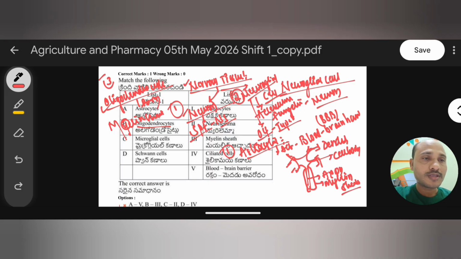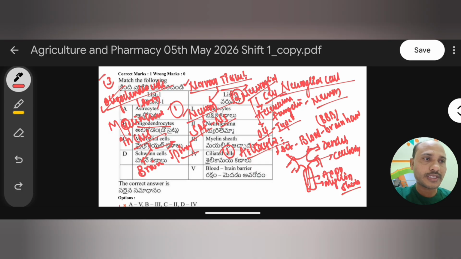Remember, oligodendrocytes form the myelin sheath only in the central nervous system, which includes the brain and spinal cord. In the brain and spinal cord we have neurons, and their axons are covered with myelin sheath that comes from oligodendrocyte cells.